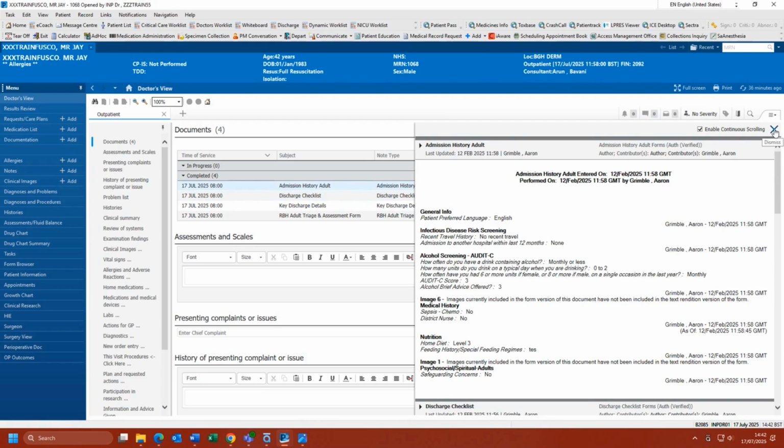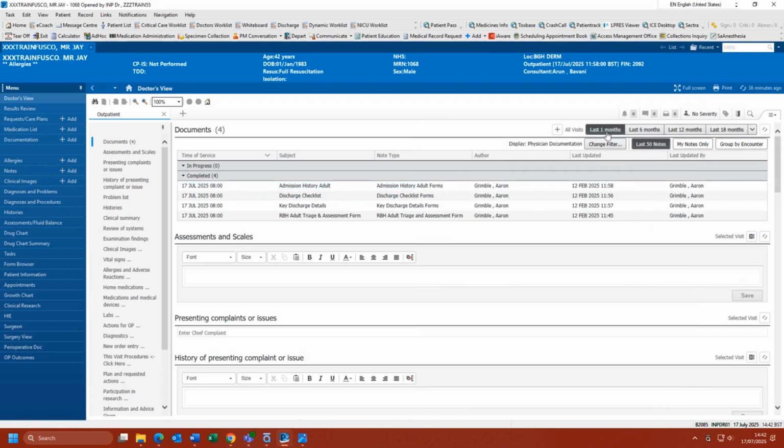Behind the document preview, you will find filters that will enable you to narrow down your search. This can be done by date, last 50 notes, my notes only, and by encounter, which will order the documents by the patient's visits.